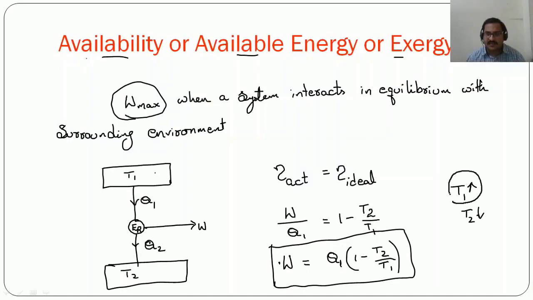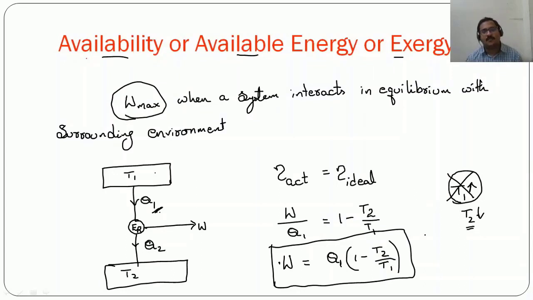Increasing T1 temperature will result in more heat addition. Q1 also varies with respect to the heat addition that we are giving. Now if T1 increases, Q1 is increasing, and if Q1 is increasing, there will obviously be variation in the work done. But our intention is, without any additional heat, to get the maximum possible work output with the same amount of heat supplied, Q1. So this will be possible only when we reduce the T2 temperature.